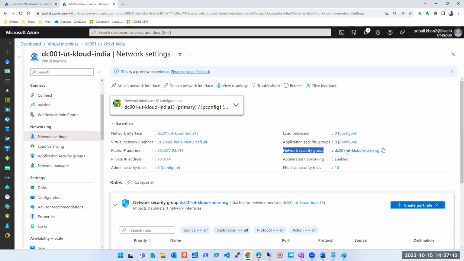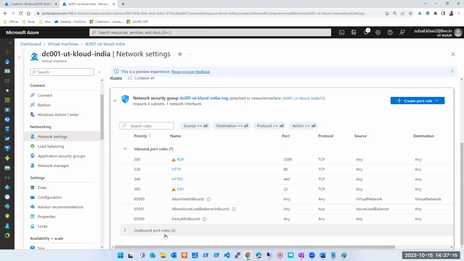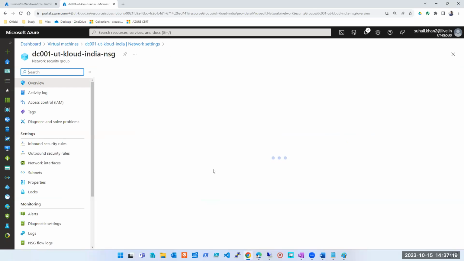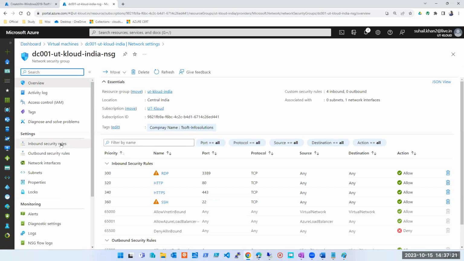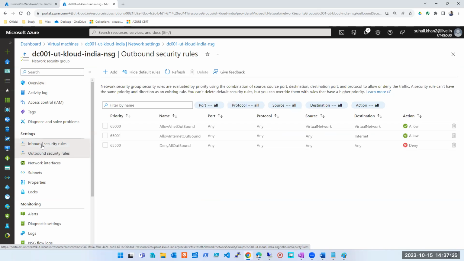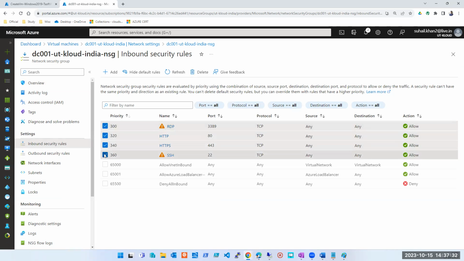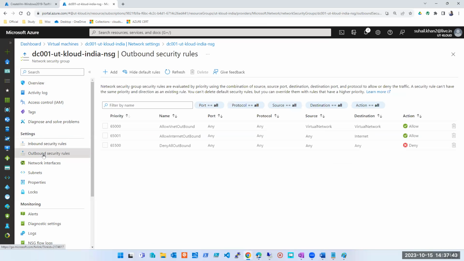This is the network security group. Here I can see it. But this page doesn't look very good, so I'll click on this. This one looks easy to read. Otherwise, it's the same thing. And if I click on outbound rules, though I have not made any changes, look at this. On this machine also I made the same changes in inbound. These 4 rules which I checked, those are created here. And this can be deleted also because these are custom rules. But the default rules cannot even be deleted. And these are the default rules of inbound. And these are the default rules of outbound.